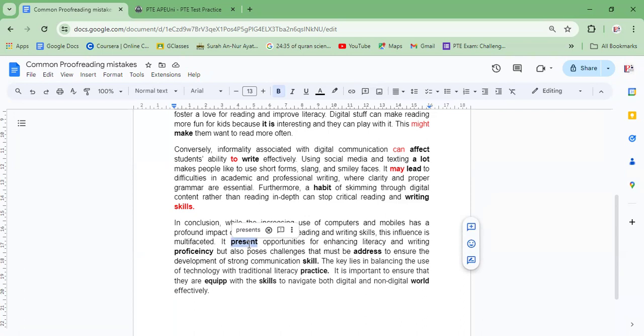Okay, in the given sentence, the subject is it, which is singular. Okay, so our present should also be singular. So it presents, like Ali goes, Ali leaves, Ali offers prayer, Ali studies. Therefore, the verb should also be singular to match.